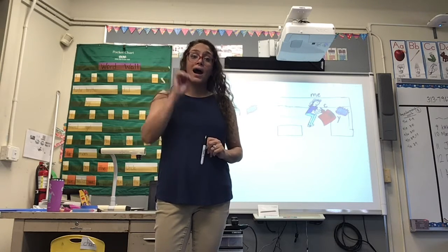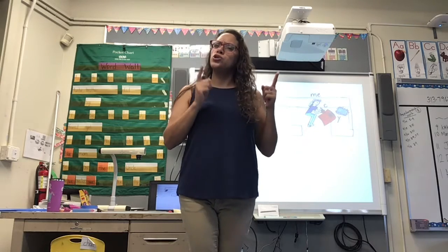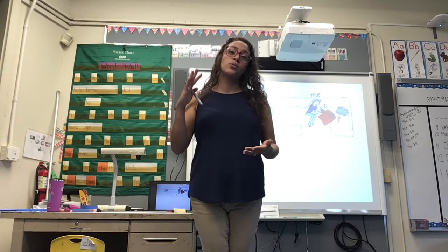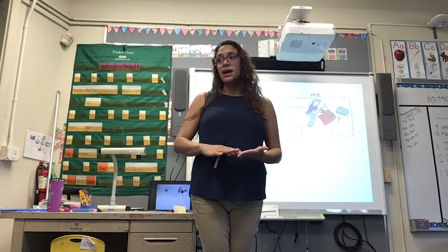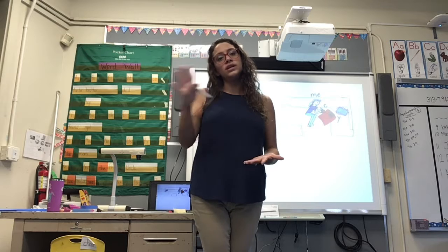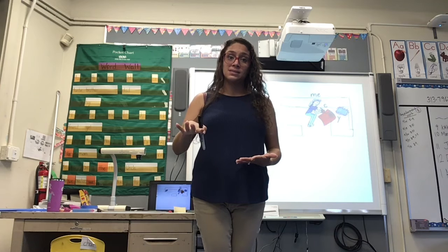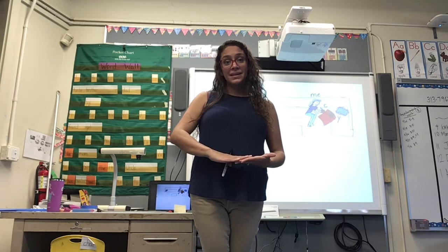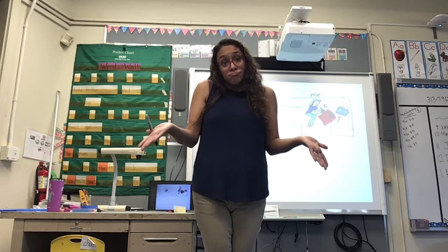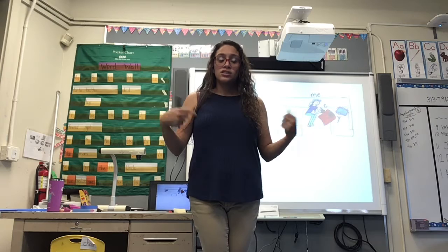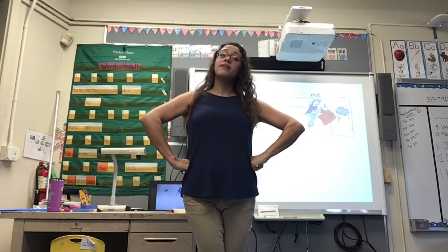Before we start writing, I want to make sure that you know what your writing is supposed to look like. So we are going to start a 5-star writing chart. This chart will give us tips on what our writing can look like or should look like, and we can refer back to it. That means we can go back to it, look at it, and make sure that we have done all those things so that our writing is good, so that our readers can read our writing. All right, so let's start on that 5-star chart.